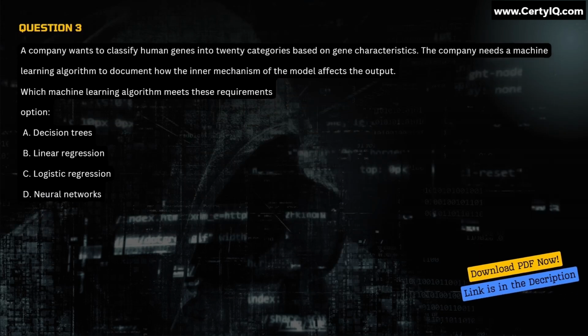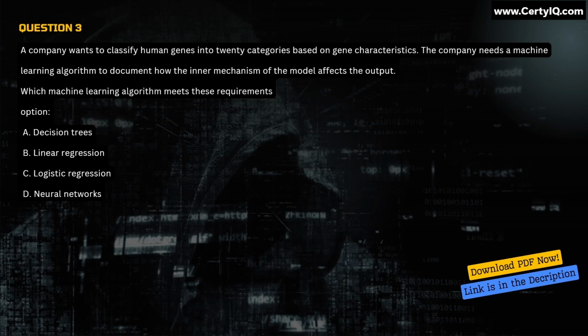Question 3. A company wants to classify human genes into 20 categories based on gene characteristics. The company needs a machine learning algorithm to document how the inner mechanism of the model affects the output. Which machine learning algorithm meets these requirements? Option A. Decision trees. B. Linear regression. C. Logistic regression. D. Neural networks. Correct answer is option A.